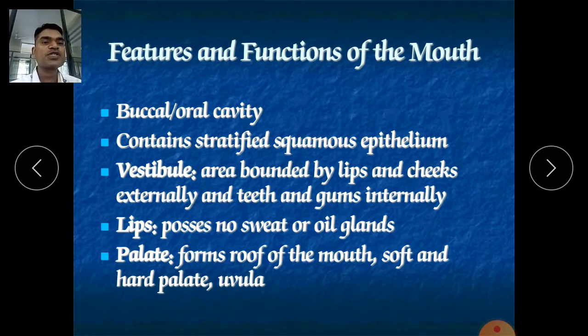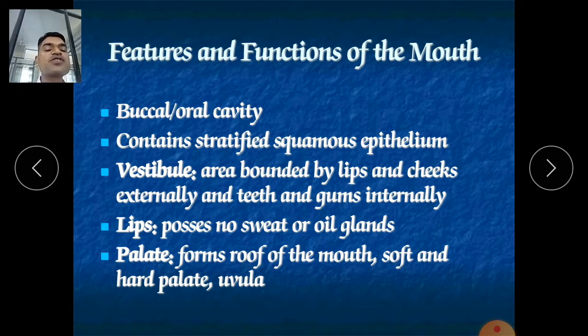Now features and functions of the mouth, buccal or oral cavity. This internal part of our mouth is called the buccal or oral cavity, which contains our cheeks, mouth, tongue and uvula, our pharynx, larynx. All this cavity is called the buccal cavity. It contains stratified squamous epithelium, and the vestibule area is bounded by lips and cheeks externally, and teeth and gums internally. That typical part of the area is called the vestibule.